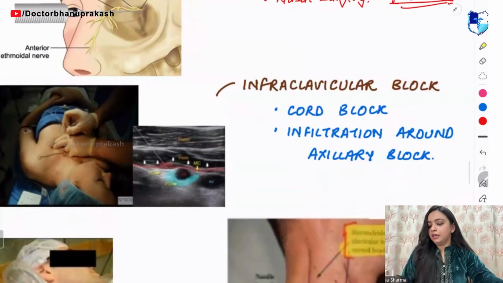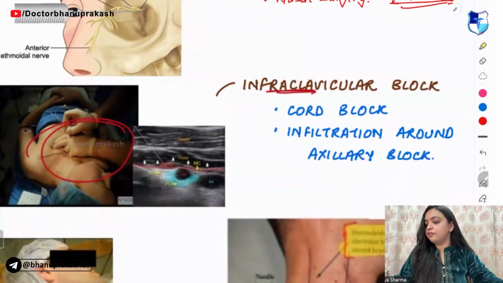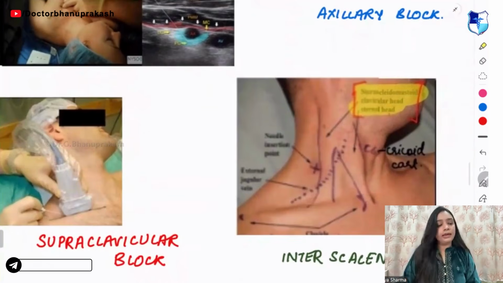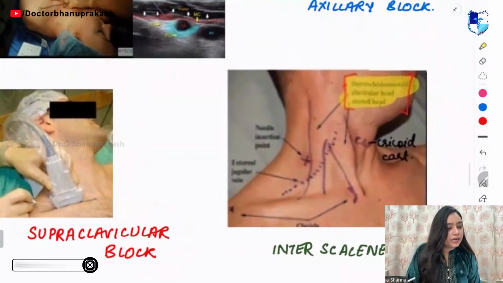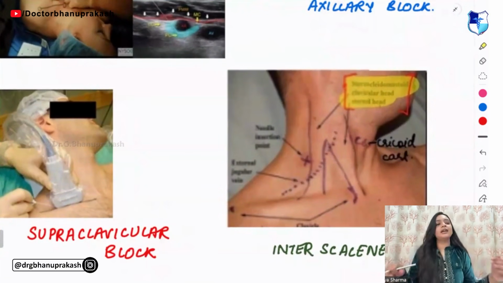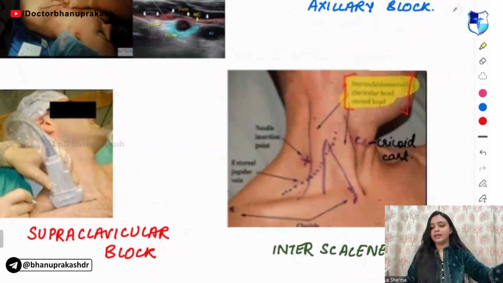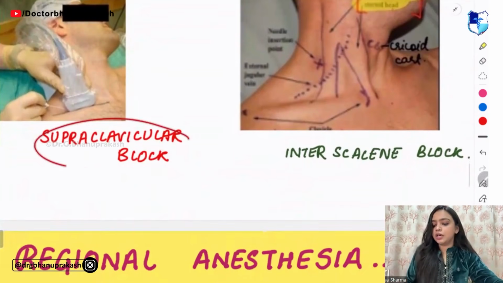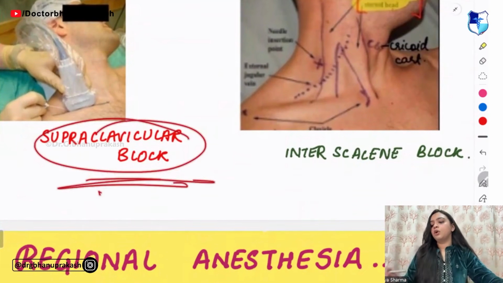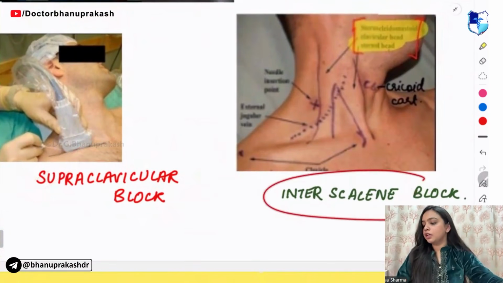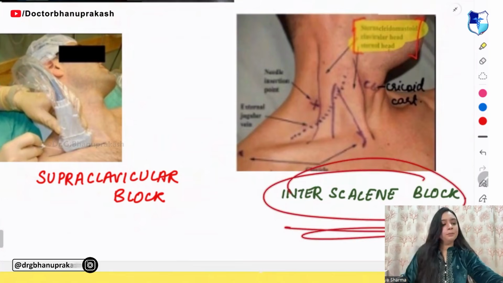Then you are having this image. This is the infraclavicular block. You are able to see that we give the block in the cord. Next. Very good. It is done for the DNS, that is deviated nasal septum. Next block that you are able to see is the supraclavicular block. And this one is your interscalene block.